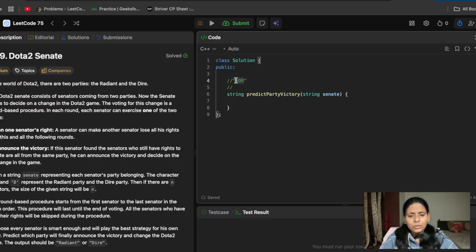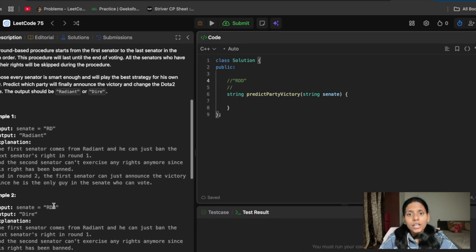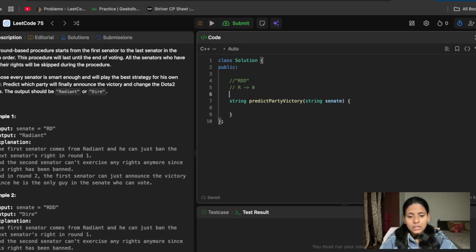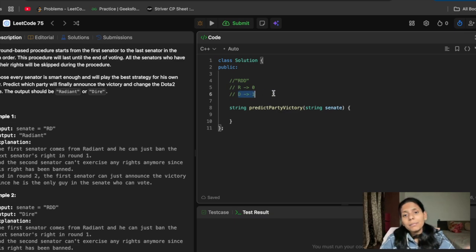Let me do this again. We have first RDD, right? Here we have first RDD. In the first round, R came, at that time its index was 0. Then we have D, and at that time its index is 1. R bans D, so D is gone. And when he bans, now he can participate in the next round, so we have to add 3. And now we have to update its position also.